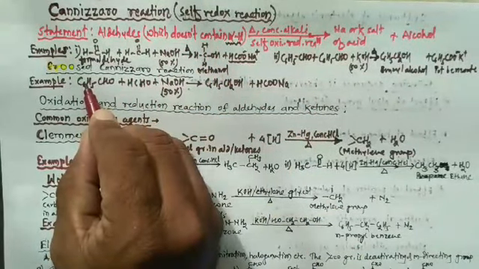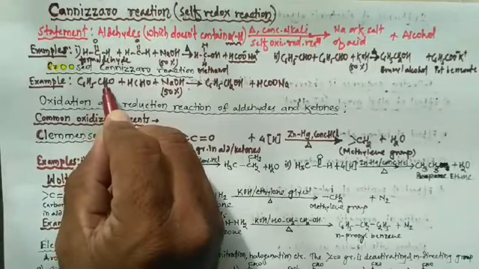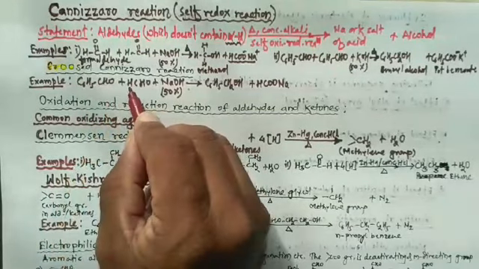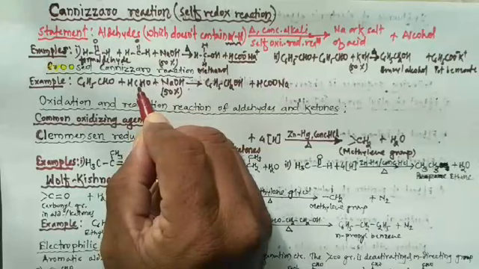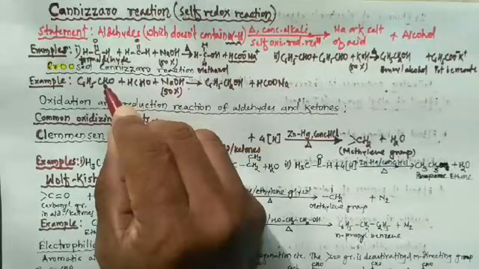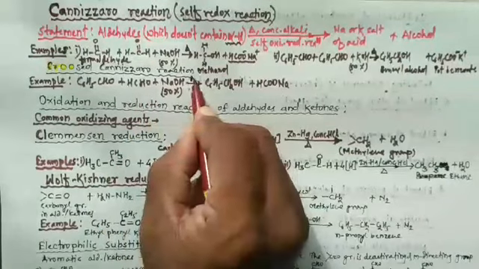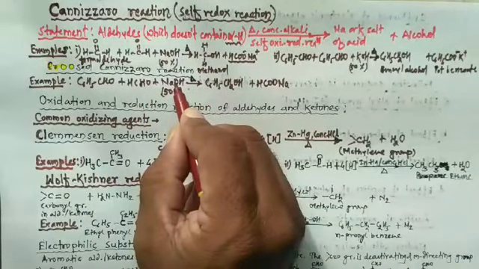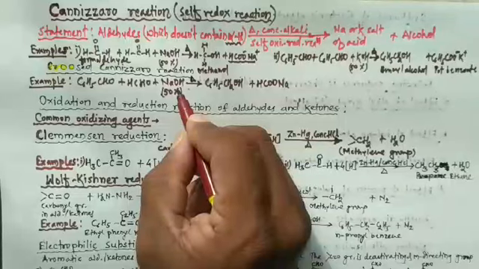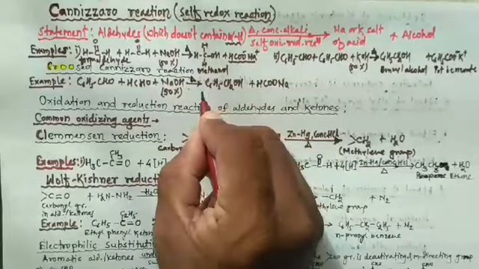Benzaldehyde does not contain alpha hydrogen atom. Formaldehyde also does not contain alpha hydrogen atom. So when one molecule of benzaldehyde and one molecule of formaldehyde are heated with concentrated NaOH, that is 50% NaOH, then it produces benzyl alcohol.